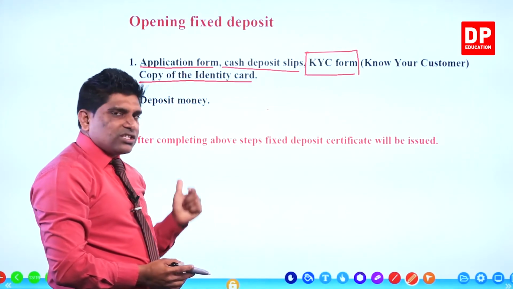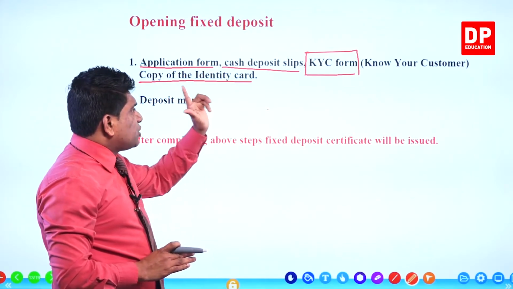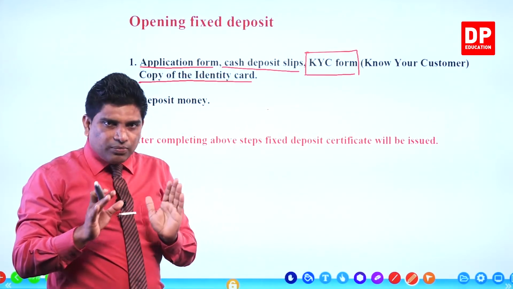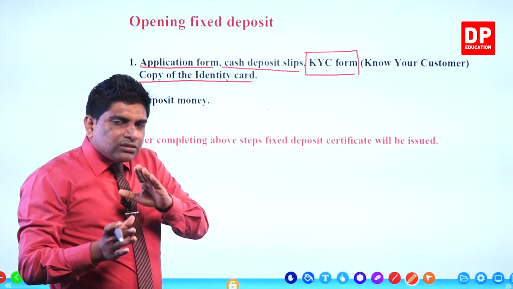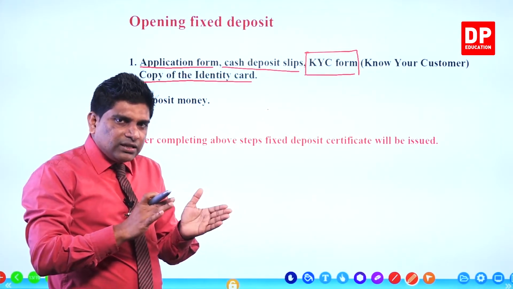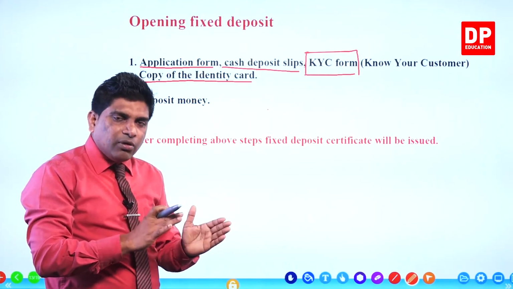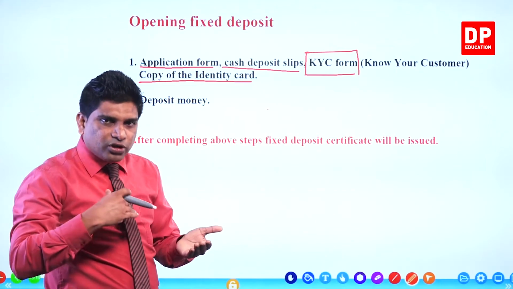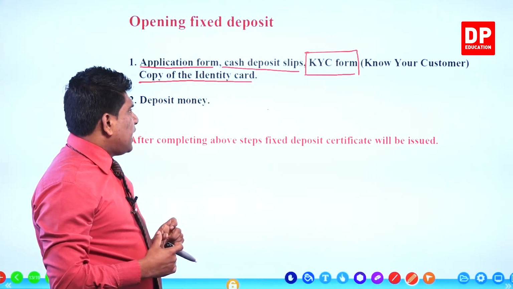They will issue an application form, you have to fill it properly, and they will also provide you a cash deposit slip, right? Then you have to fill that cash deposit slip. You have to enter your name, date, the amount you are going to deposit, and put your signature. You mention all this in the cash deposit slip.